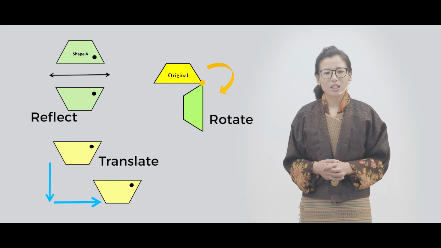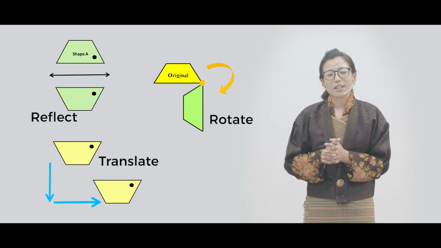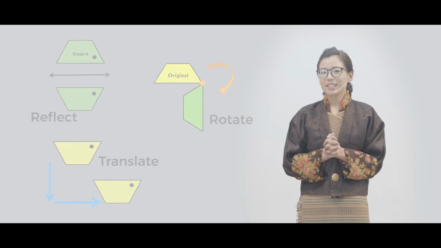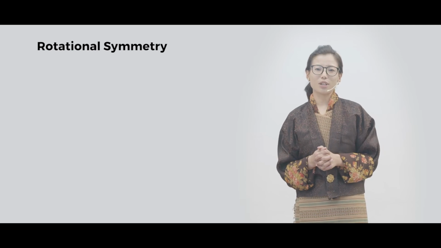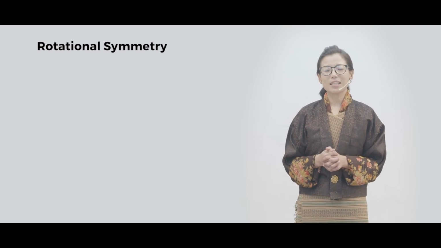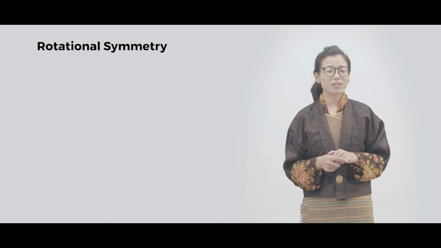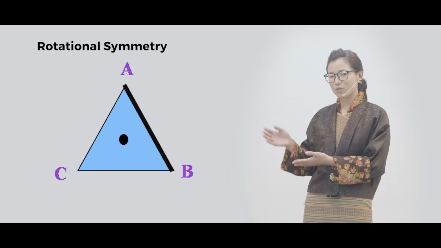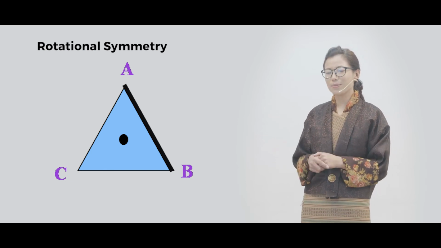What will change is the position of the shape. Now we are into the last segment of our lesson, and that is about rotational symmetry. What is rotational symmetry? Let us look into rotational symmetry using this equilateral triangle.